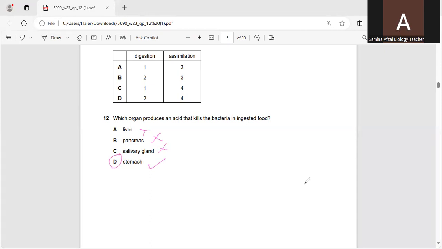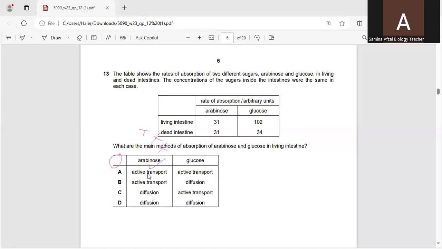So in this way, I would like to say the correct option is option D in this question number 12. I would like to move towards question number 13. Question number 13 is what? The table shows the rates of absorption of 2 different sugars, ribose and glucose, in living and dead intestines. The concentration of the sugar inside the intestine was the same in each case.